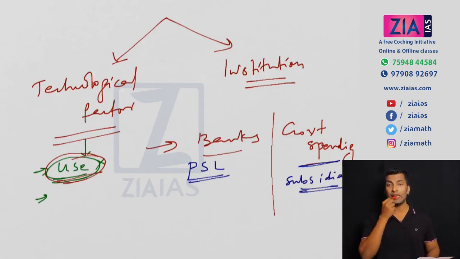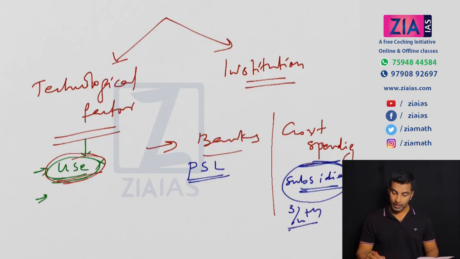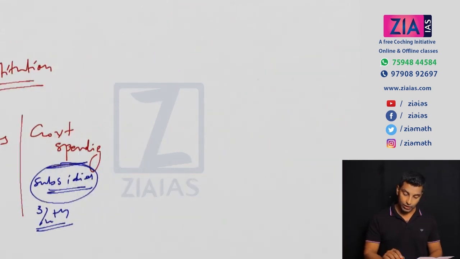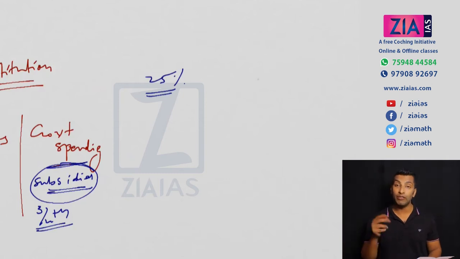Okay, see, public expenditure in India is very, very high, but the problem is most of this public expenditure is going as subsidy. So around 3/4 of the public expenditure is actually going as subsidy, and that's the most important problem, because see, only 25% is actually going as public investment, and what we need is basically investment.